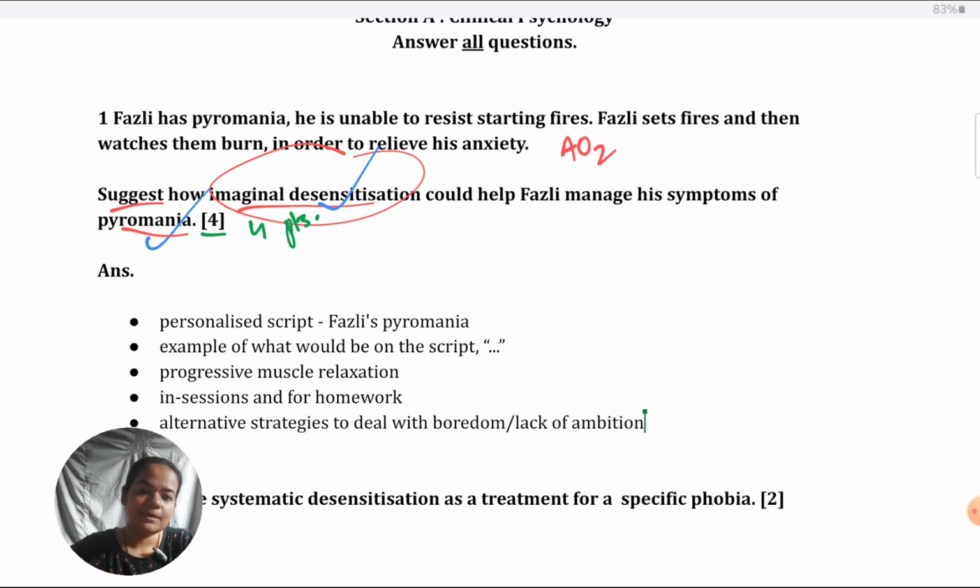Not mentioned here, but you know that pyromania is generally found in youngsters, especially teenagers. So what a teenager could do instead of setting fires, you could think about that. Okay, so this is how you need to structure your answer. I've written 5 unique points as such. You could take any 4 and develop your answer on that.